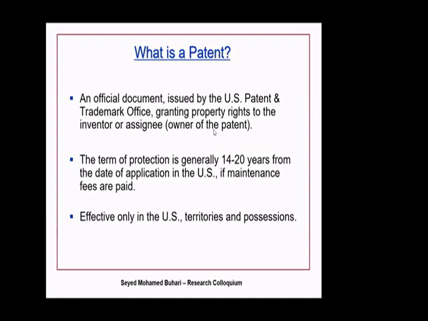Are they different? Sometimes a group of people invent something, but the patent is assigned to a university, for example, or to an organization. So it is assigned to an organization and invented by a few colleagues. This is protected for a period of 14 to 20 years, provided you submit what is called a maintenance fee. We will see what the maintenance fee is, what it is used for, and how costly it is. We will discuss this today.